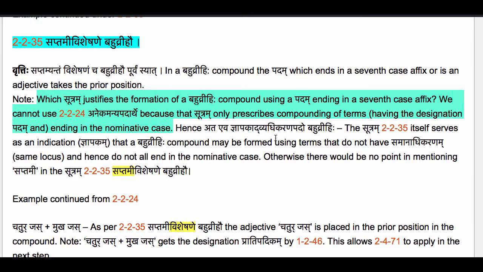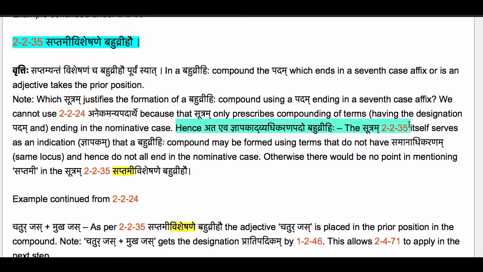Hence, ata eva jnapakad vyadhikarana pado bahuvrihi. This sutram 2235 itself serves as an indication, a jnapakam, that a bahuvrihi compound may occasionally be formed using terms that do not have samanadhikaranam, the same locus, and hence do not all end in the nominative case.